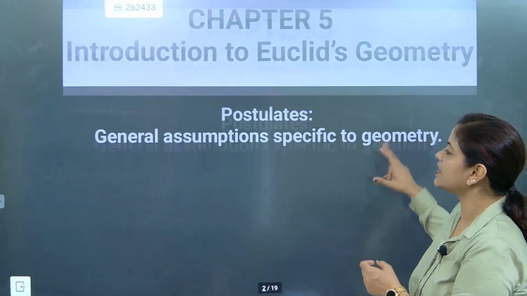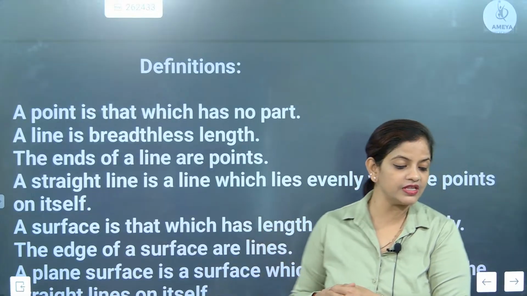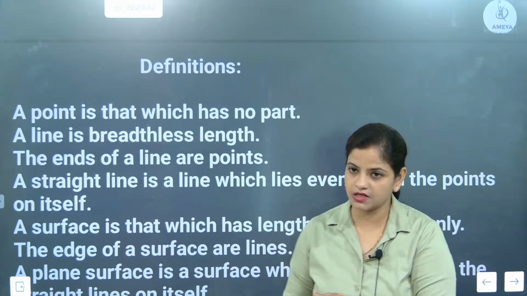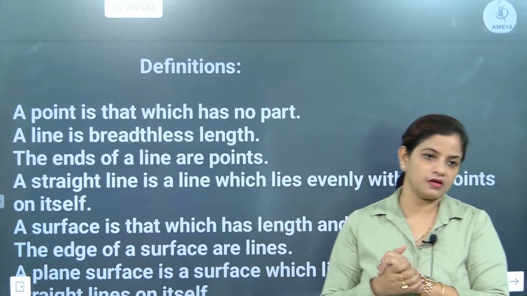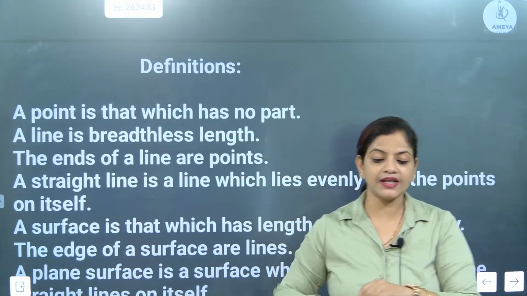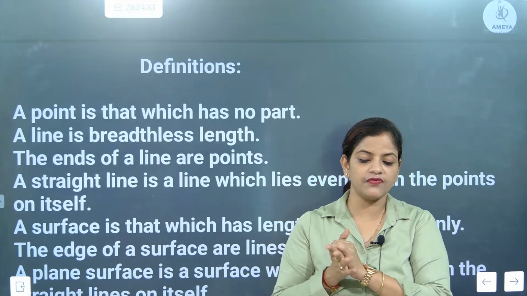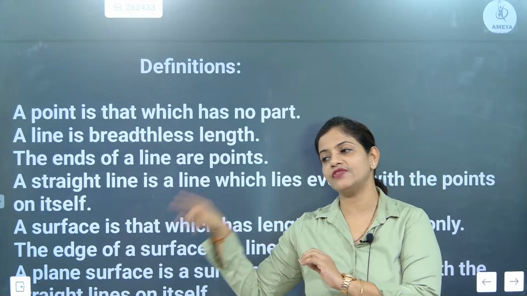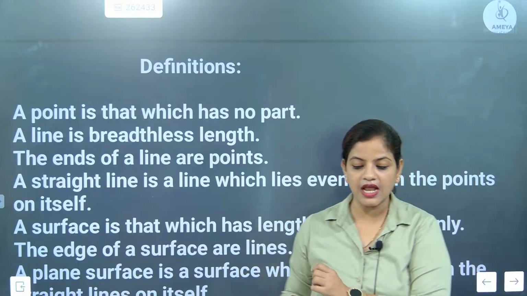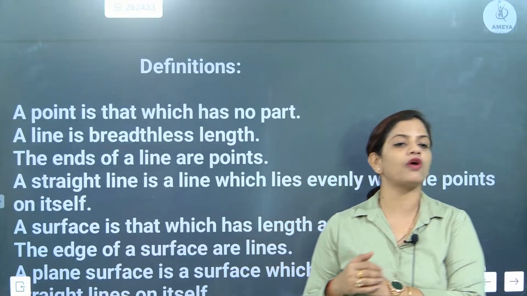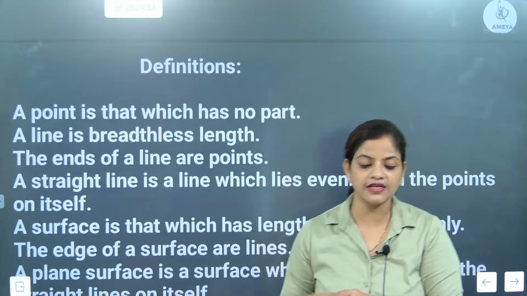After that we discussed definitions. The first one was: a point is that which has no part. If we talk about a point, we discussed a very important section: a point can be localized. When can we localize a point? By drawing a coordinate axis. The moment you put a coordinate axis, you are localizing the point.